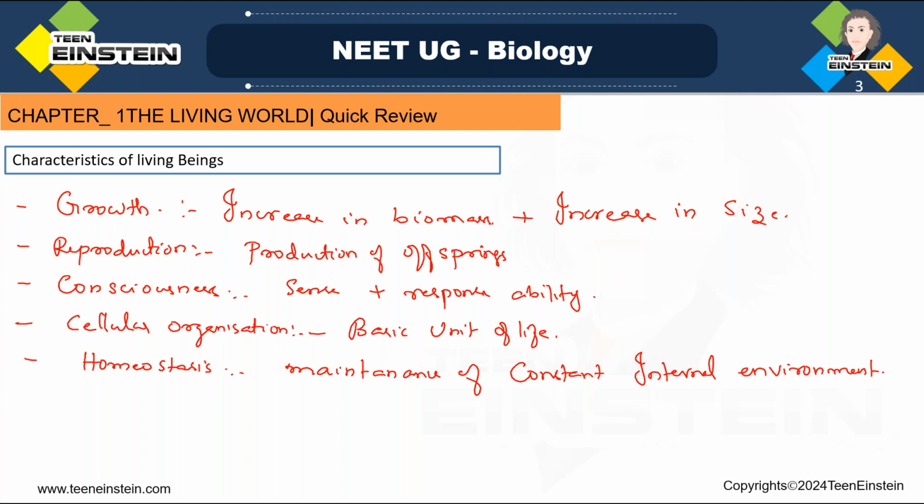Like all living things, they maintain their complex structure, right? Think about human beings, they have a complex structure, and with that complex structure they are trying to maintain a constant internal environment. There are several processes taking place in the human body. Not only the human body, in all living organisms there are several processes going on. Digestion will be there, absorption will be there. So they are able to maintain a constant internal condition or internal environment. That is called homeostasis.